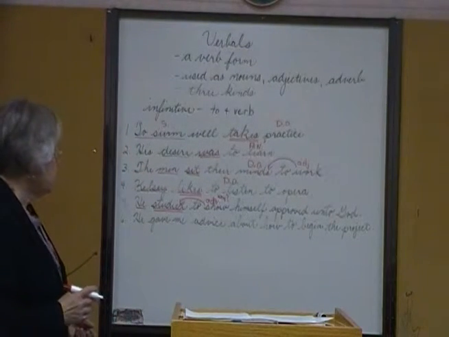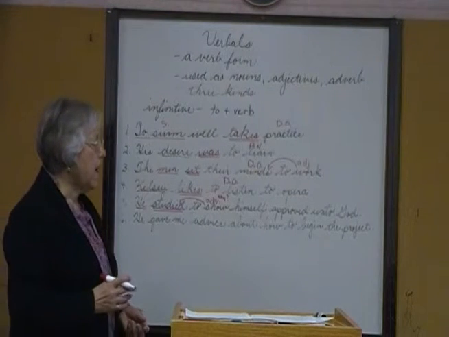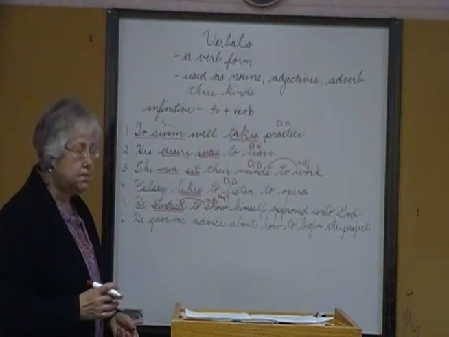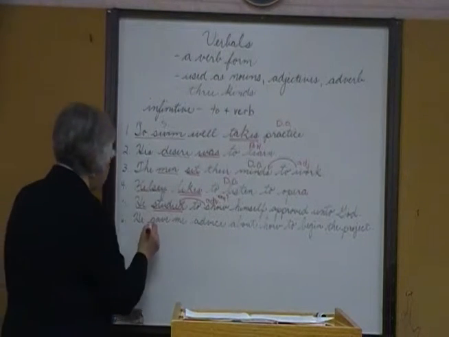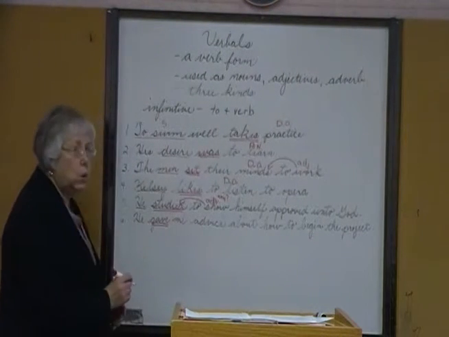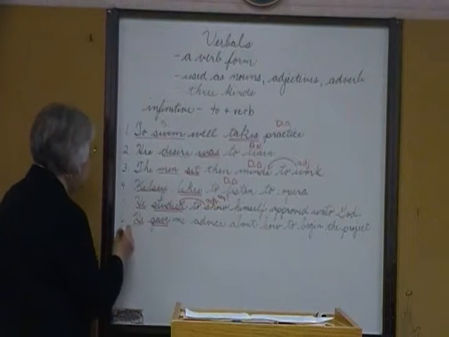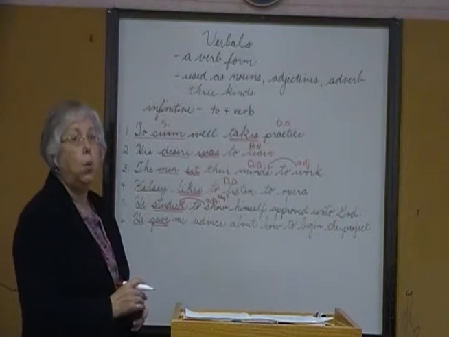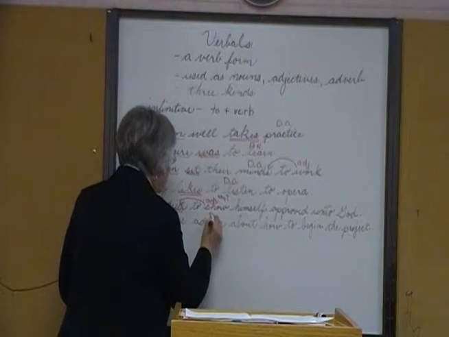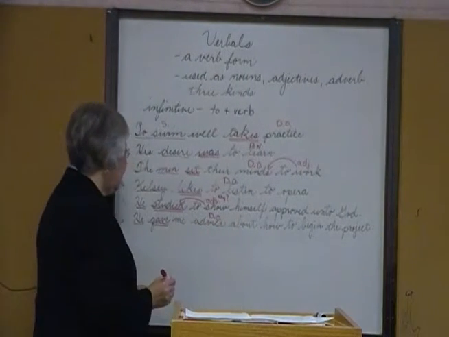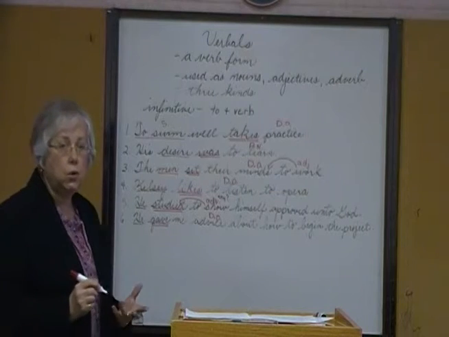And number six, he gave me advice about how to begin the project. What is the main verb, the main action? Gave. Who or what gave? He. He gave what? Advice. He gave to whom or for whom?